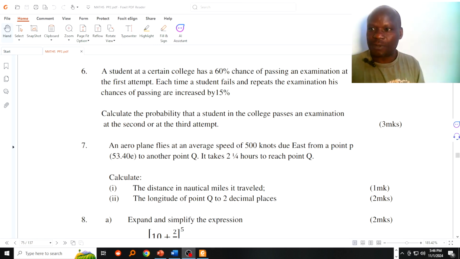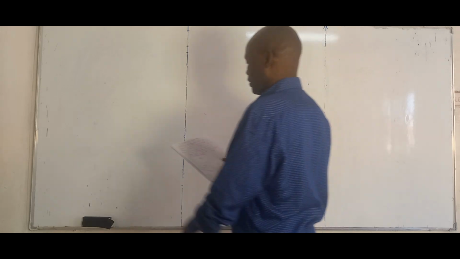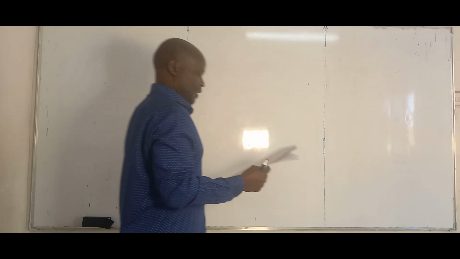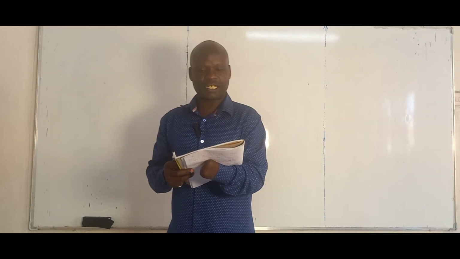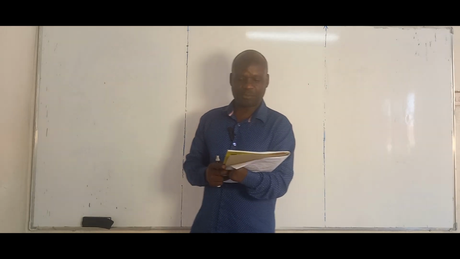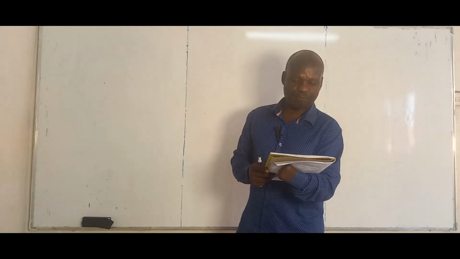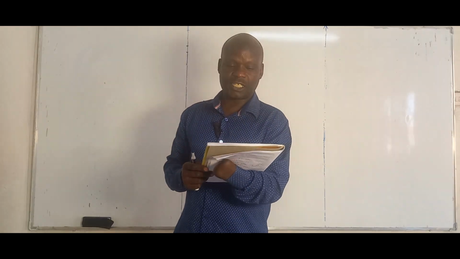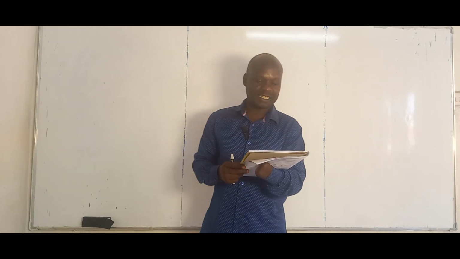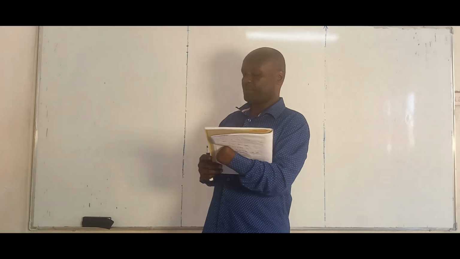Let's see what our solution should look like. Well, the question, as we have seen, is to calculate the probability that a student in the college passes an examination at the second or at the third attempt.